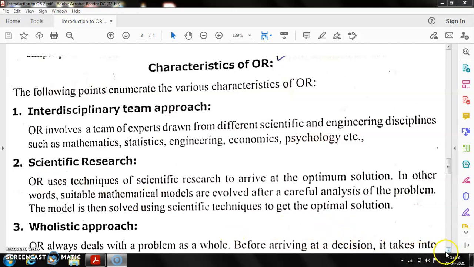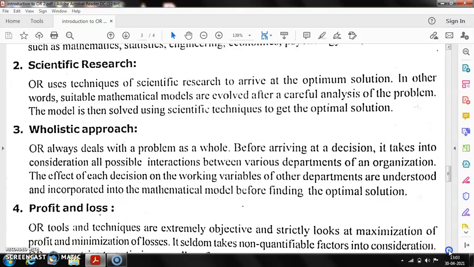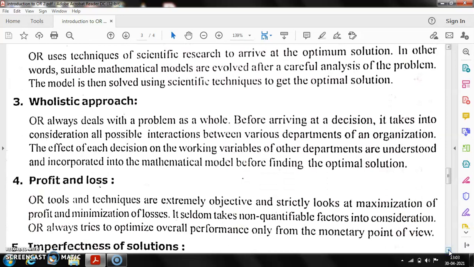Then the third point is a holistic approach. OR always deals with the problem as a whole. Before arriving at a decision, it takes into consideration all possible interactions between various departments of the organization. The effect of each decision on the working variables of the other departments is understood and incorporated into the mathematical model before finding the optimal solution.